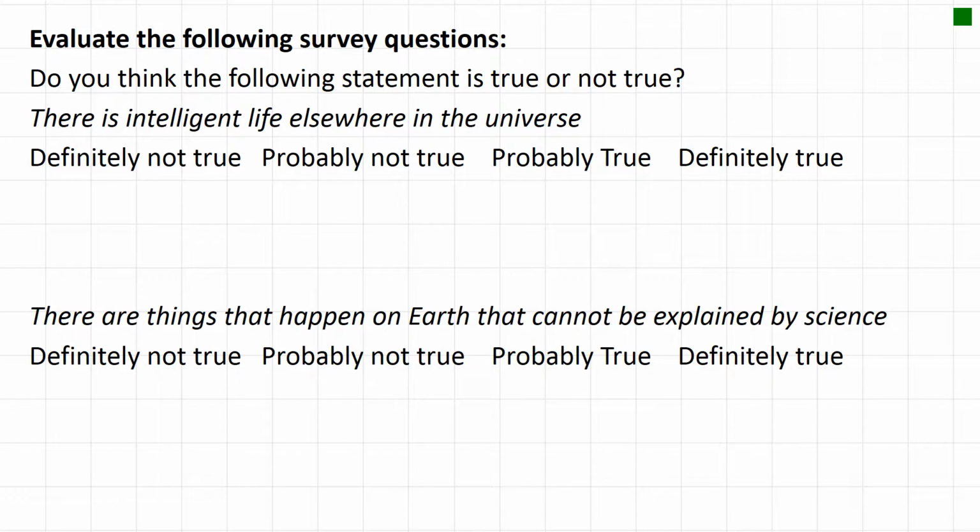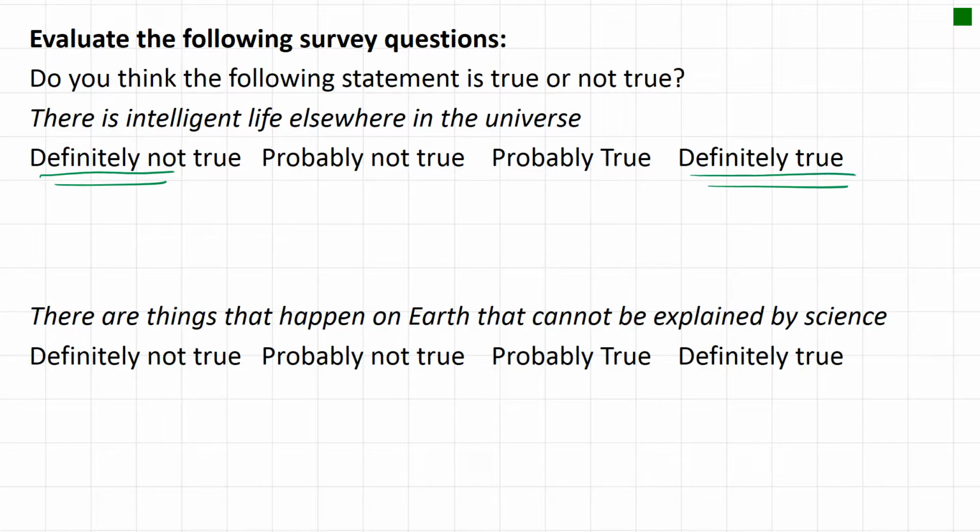So let's take a closer look at 2 of the many survey questions that Angus Reid asked, and ask some hard questions about them. Take a look and see if they were fair and clear and unbiased. So I've just picked out 2 here to take a look at. Do you think the following statement is true or not true? There is intelligent life elsewhere in the universe. And then you have a sliding scale to be able to answer that. Everything from definitely not true on one end and definitely true on the other side.